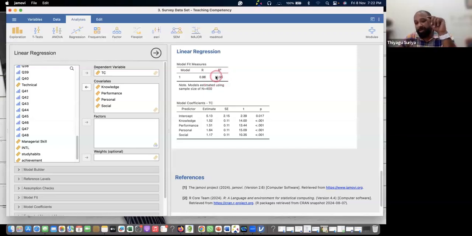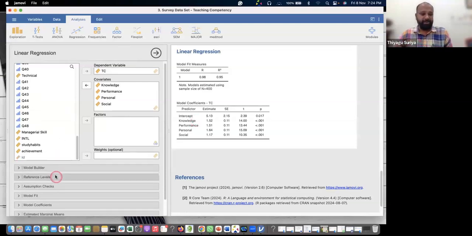95%. So therefore, these 4 independent variables are going to create a variance of 95% in the dependent variable. You got it? What is the dependent variable? Teaching competency. And you can see this, go to the model.